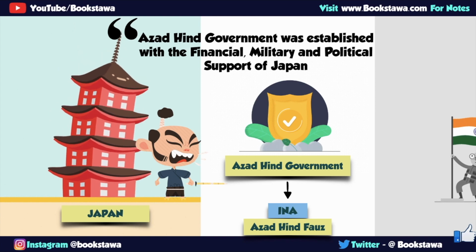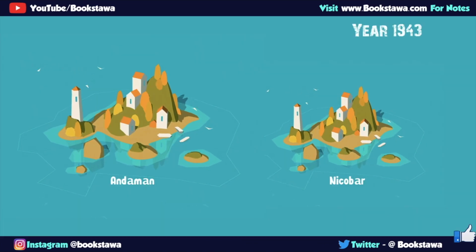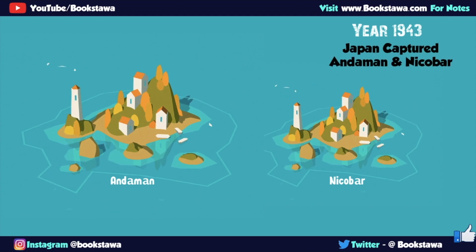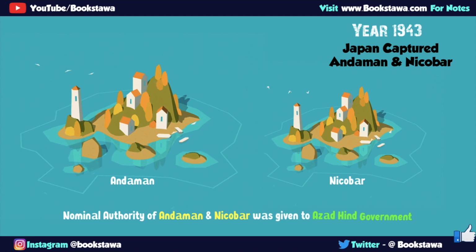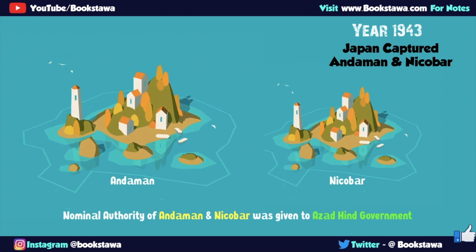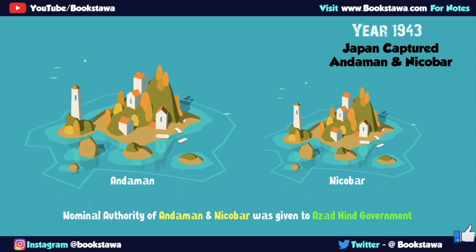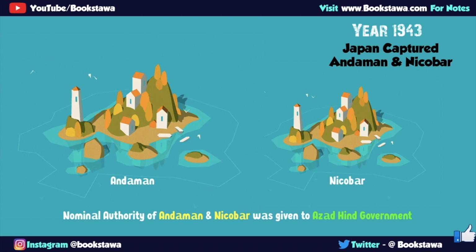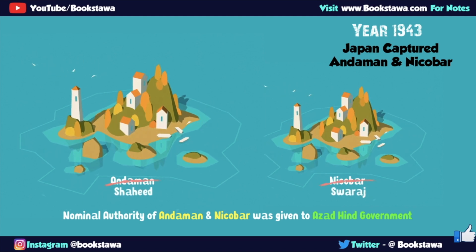But the solution to this problem was found in year 1943 itself, when Japan captured Andaman and Nicobar Islands on December 29, 1943. Japan gave the nominal authority of the captured islands, that is Andaman and Nicobar Islands, to Azad Hind government. It means that Japan had passed the political control of these islands to Azad Hind government. Azad Hind government renamed these islands to Shahid and Swaraj in April 1944.